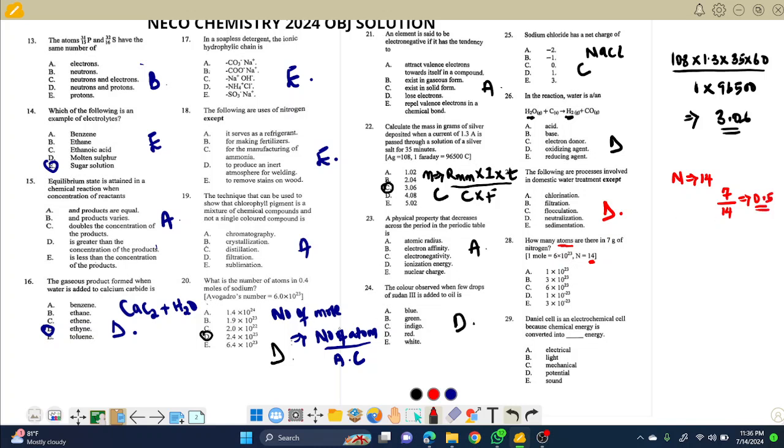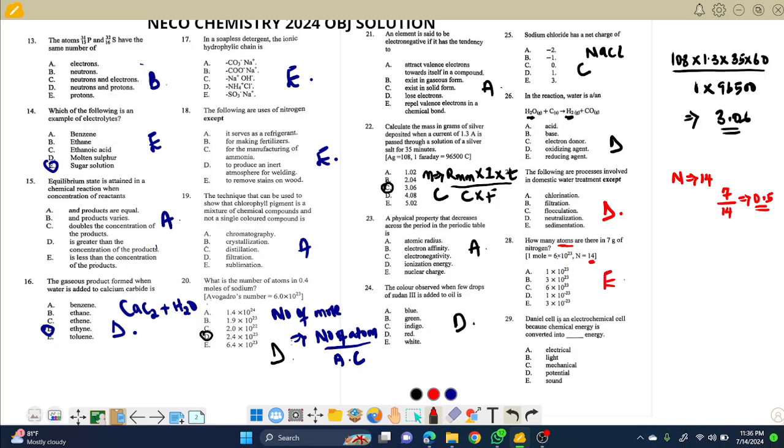Using the same formula again, I'm looking for the number of atoms. So I multiply the number of moles times the constant. The number of moles is 0.5. That is half. The constant is 6. 6 times half is 3. So I'm going for choice E. Pick E for this. Very correct.